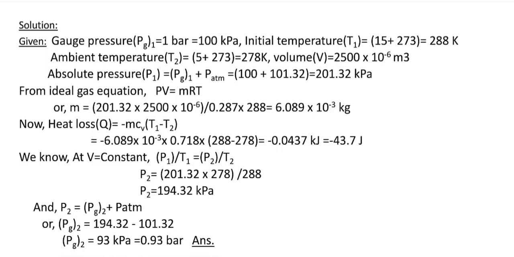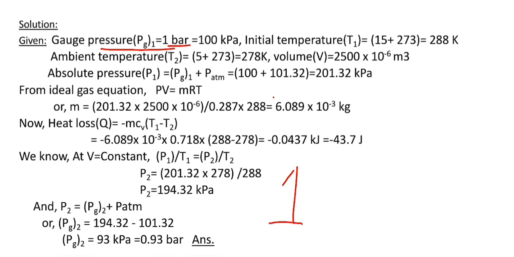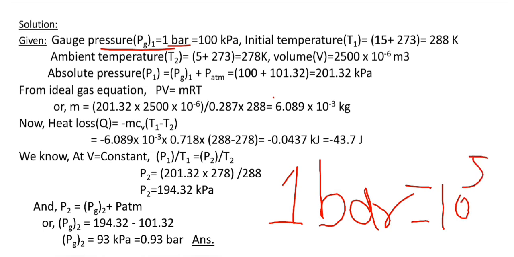Here the gauge pressure is given, which is equal to 1 bar, and we know 1 bar is equal to 10 to the power 5 Pascal. So the value of gauge pressure is equal to 100 kilopascal. Initial temperature T1 is given in the question, which is 15 degrees Celsius, and to get it in Kelvin we add 273, which is equal to 288 Kelvin.